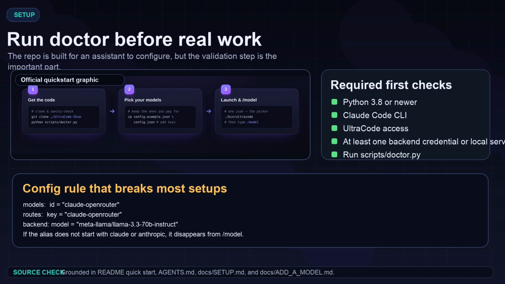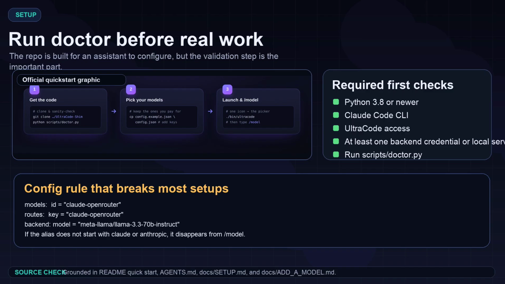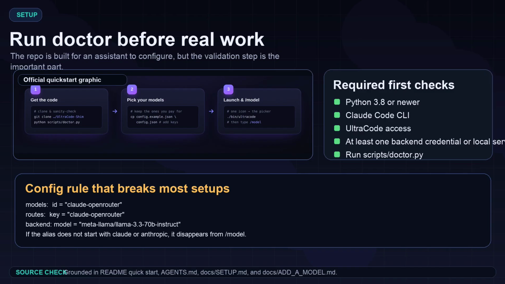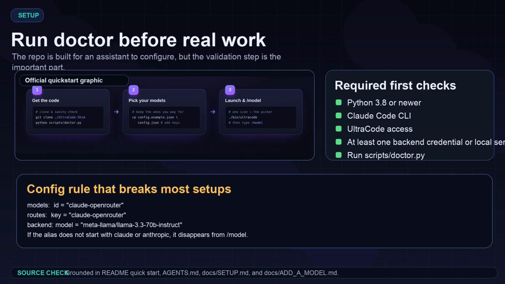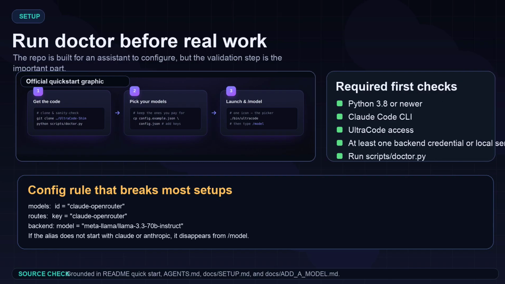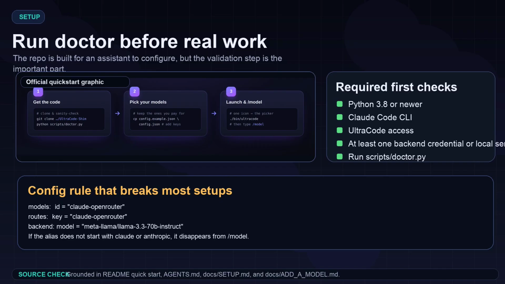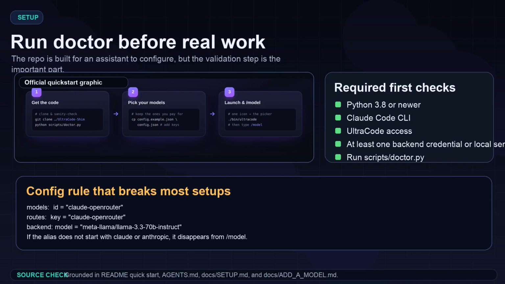The doctor is the guardrail. It checks Python, proxy compilation, model IDs, matching routes, placeholders, login helpers, and the offline proxy tests. If a model does not show up in /model, the first thing to check is whether the alias starts with Claude or Anthropic and whether the route key exactly matches the model ID.